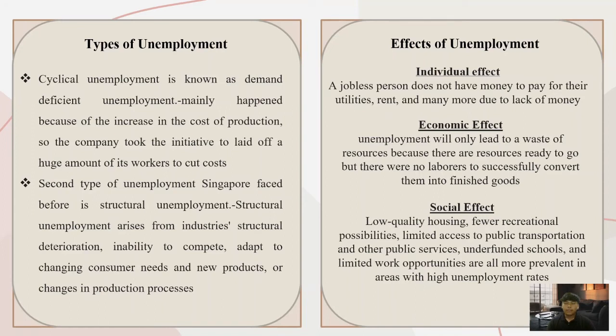So there are two types of unemployment that occur in Singapore. The first one is cyclical unemployment. Cyclical unemployment is known as demand deficient unemployment, mainly happening because of the increase in the cost of production. So the company took the initiative to let off a very huge amount of workers to cut costs. The second type of unemployment that Singapore faces is structural unemployment. Structural unemployment arises from industries' structural deterioration, inability to compete, adapt to changing customer needs and new products, or changes in the production process.